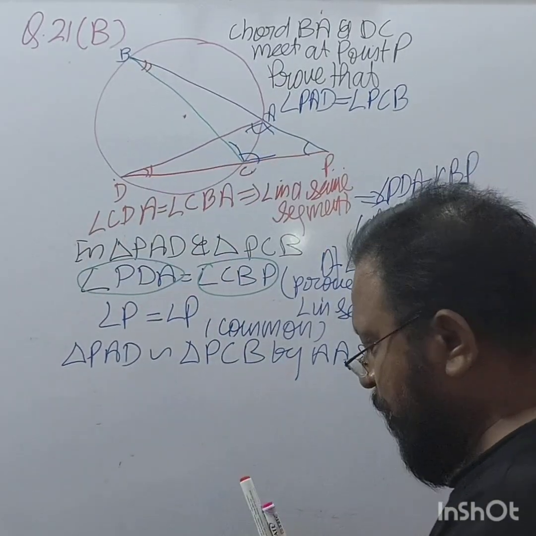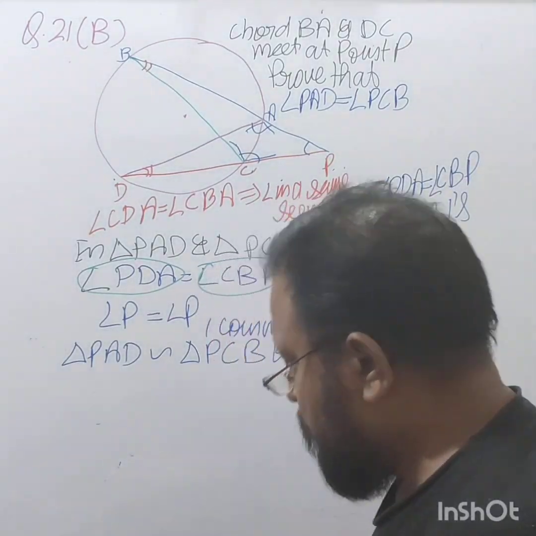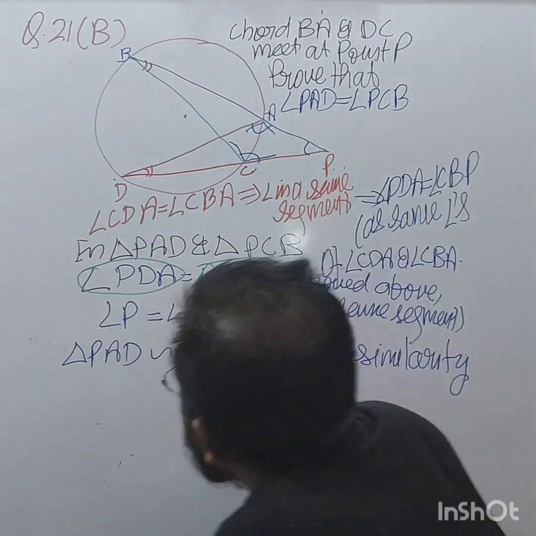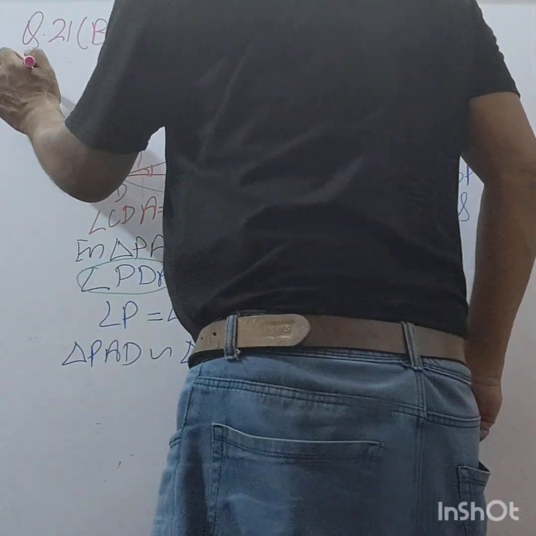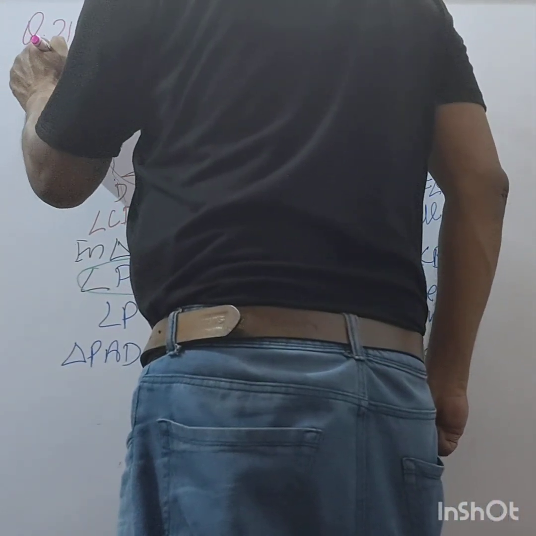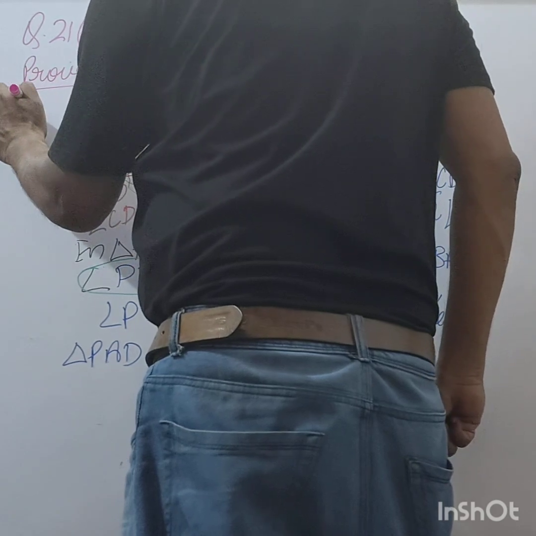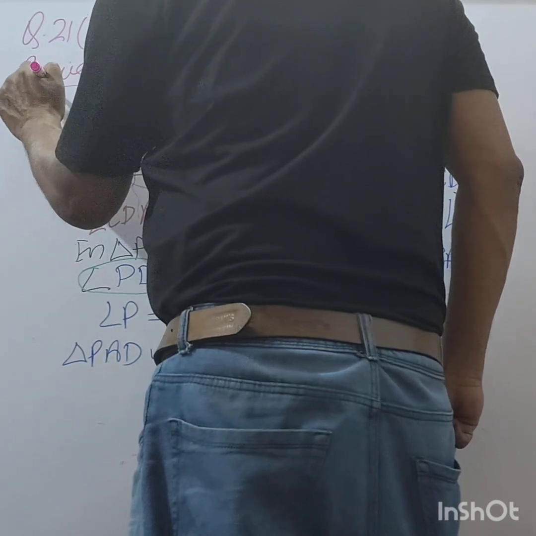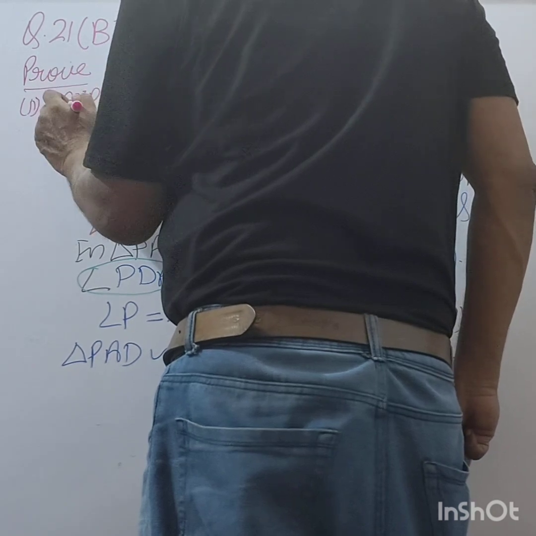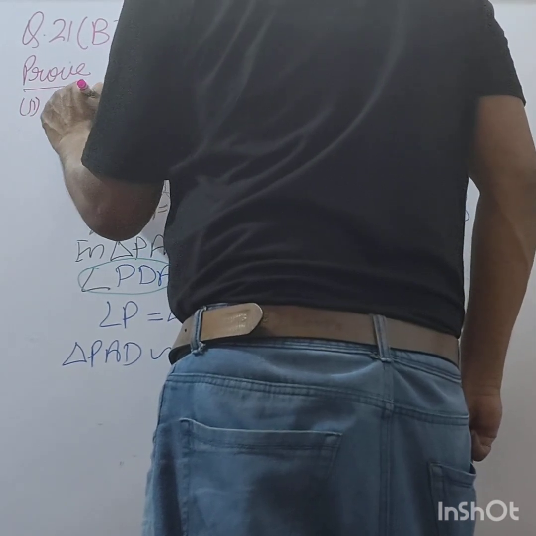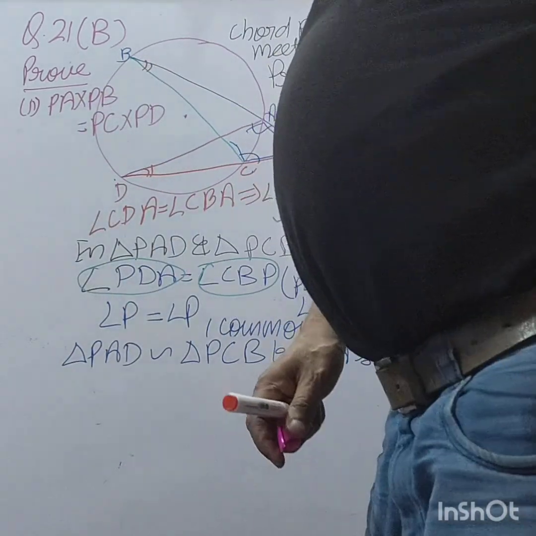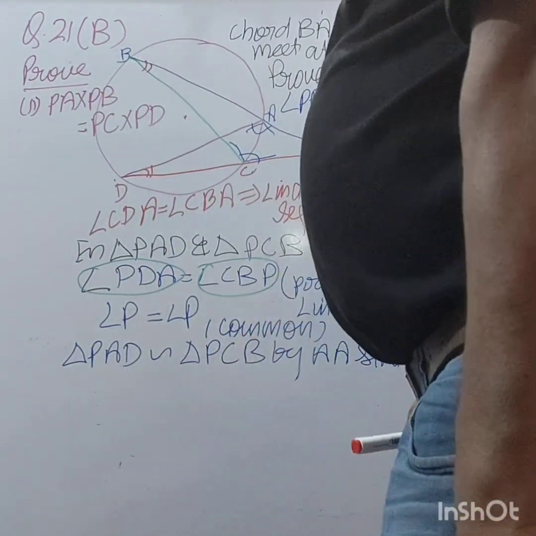Now, what do you have to prove? PA into PB is equal to PC into PD, right?